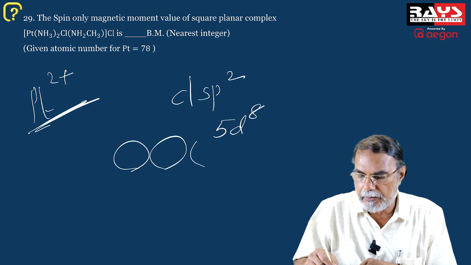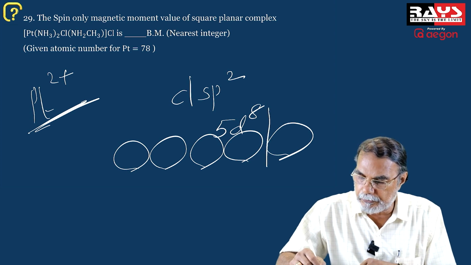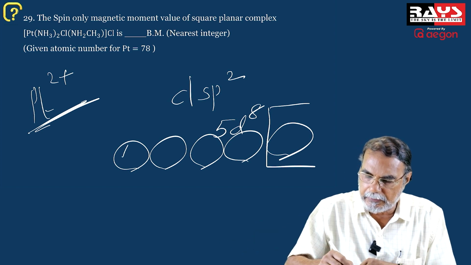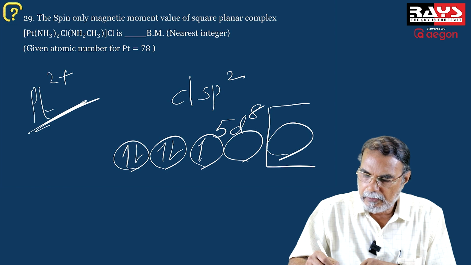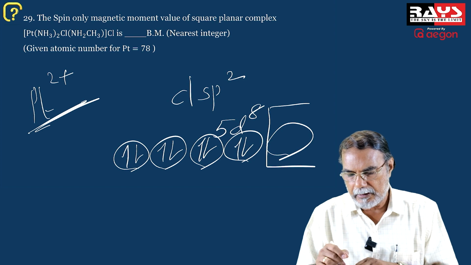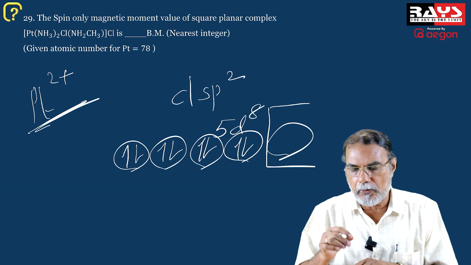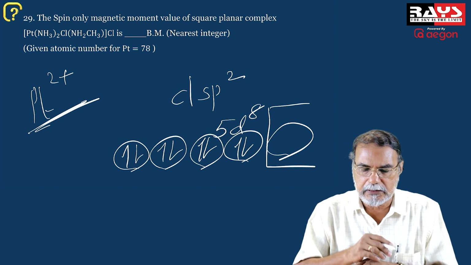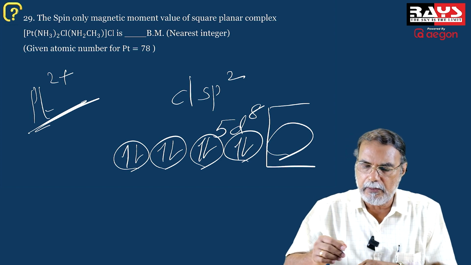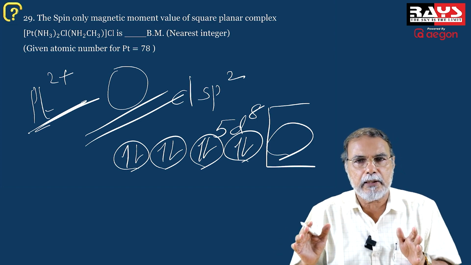So you have the 5 d orbitals, and you have the dsp2 hybridization, which means 1 d orbital is being used for the hybridization, which means the remaining 8 electrons will be arranged in the 4 d orbitals like this, with all the electrons paired, which means no unpaired electron is there in this complex. If there is no unpaired electron, what will be the spin-only magnetic moment? The spin-only magnetic moment will be 0, because there is no unpaired electron in this complex.